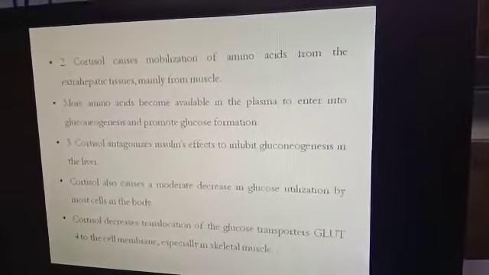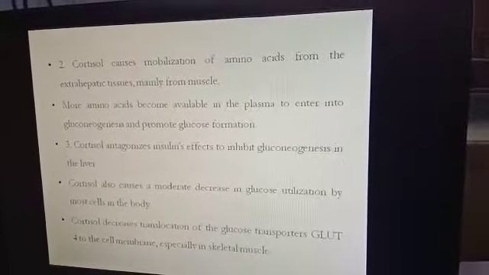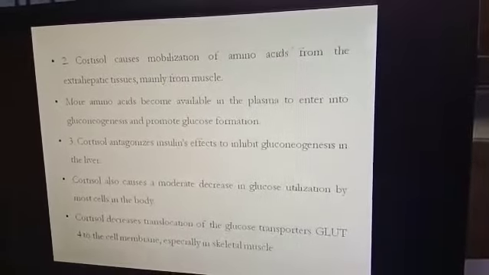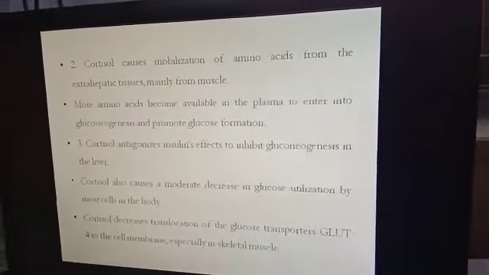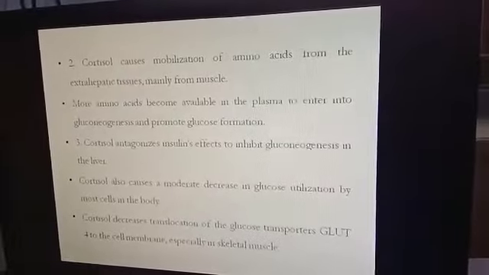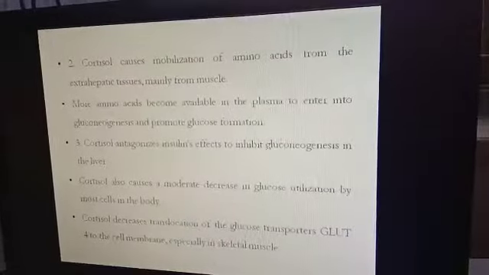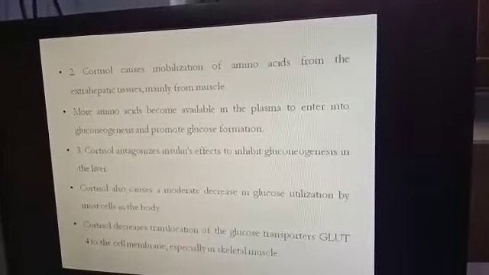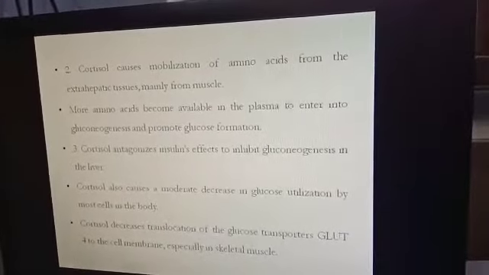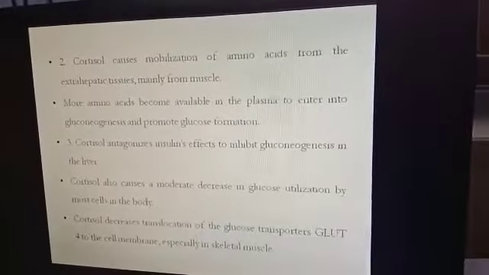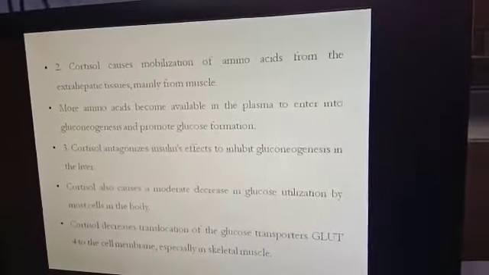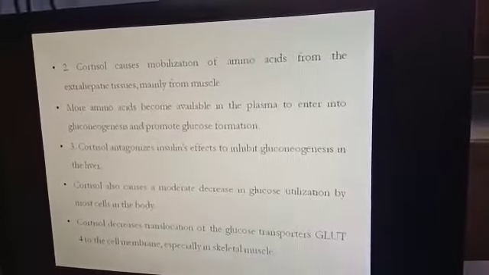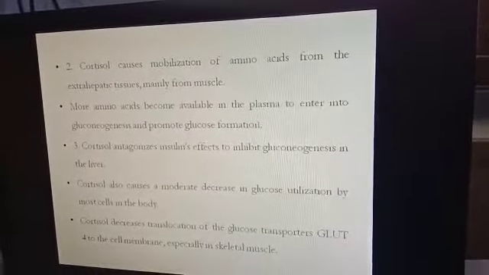The amino acid concentration will increase in plasma, so that amino acids will be transported to the liver and other tissues. These amino acids will be converted into some product, and that product will be used as a substrate for gluconeogenesis in the liver.